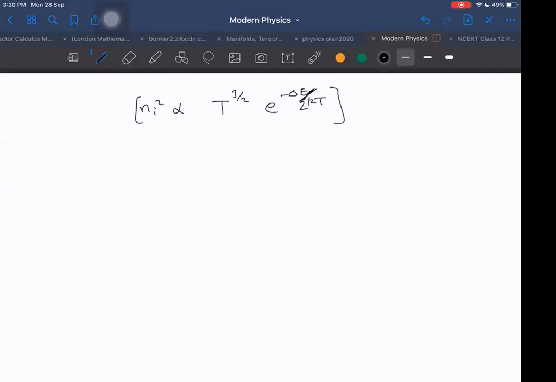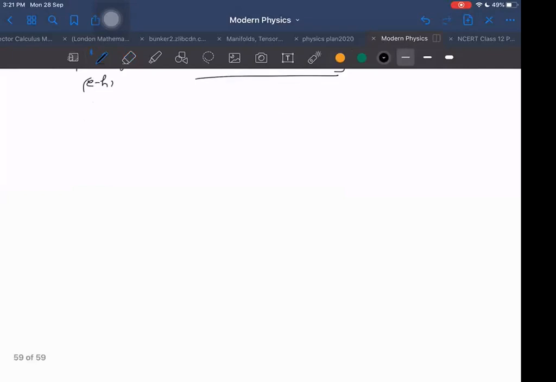Next, because it is I squared, then it will be T cubed? No, T to the power 3 by 2 only, sir. It is pairs, right? Yes, sir, pairs. Ni squared is about the pair of electron and hole, that is proportional to this. It is, I think, Ni, it may not be Ni squared. So a pair means one electron, one hole.